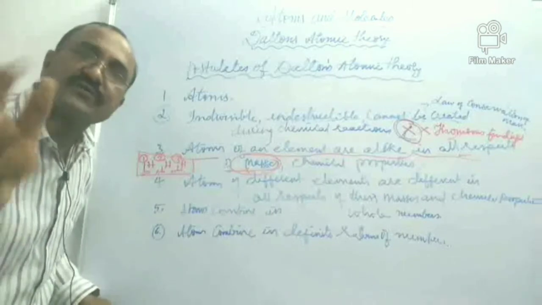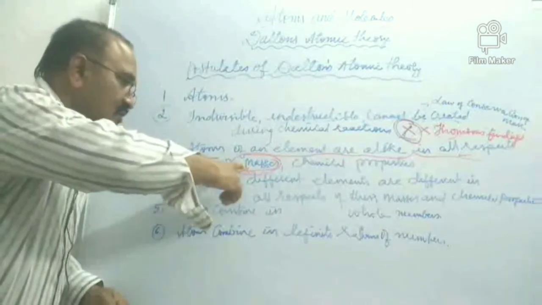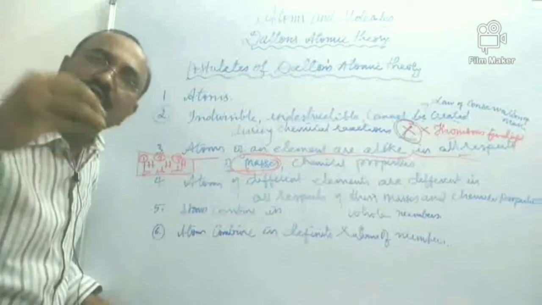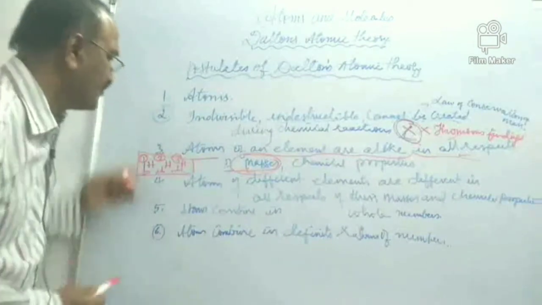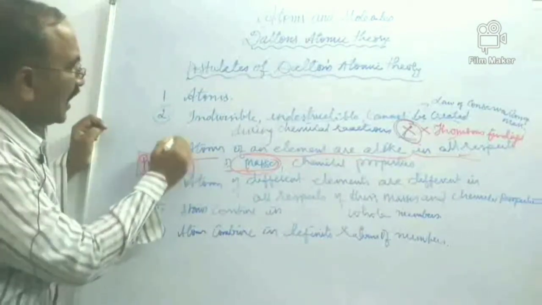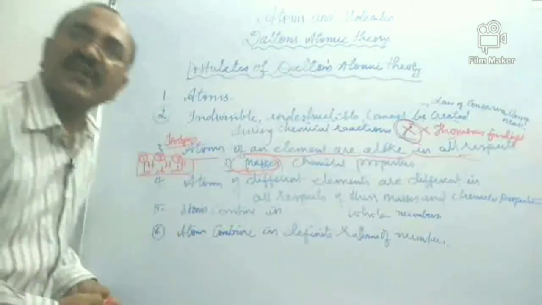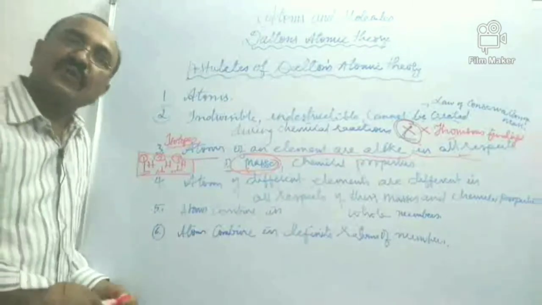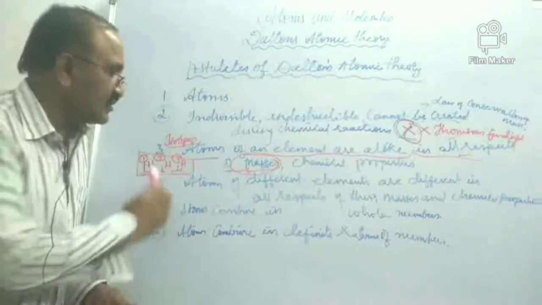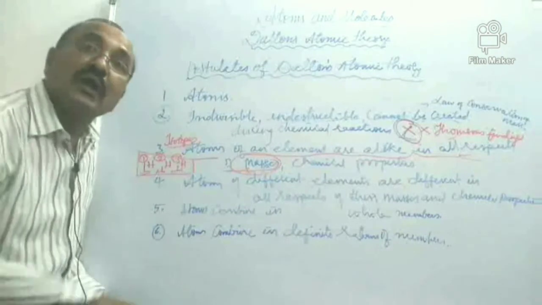That's not right. So almost all elements will have what are called isotopes. These isotopes are atoms of same element having different masses. So children, that's not right. Later on, it was found.